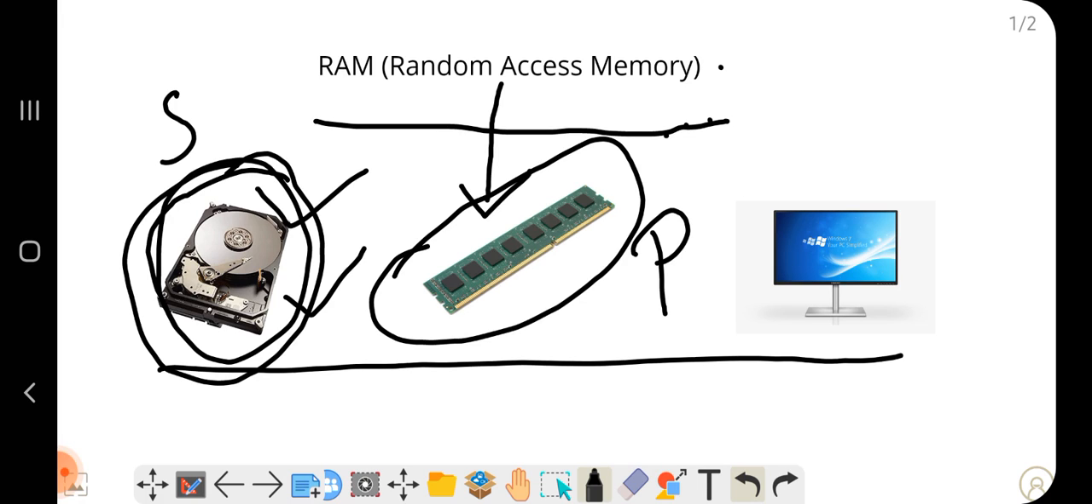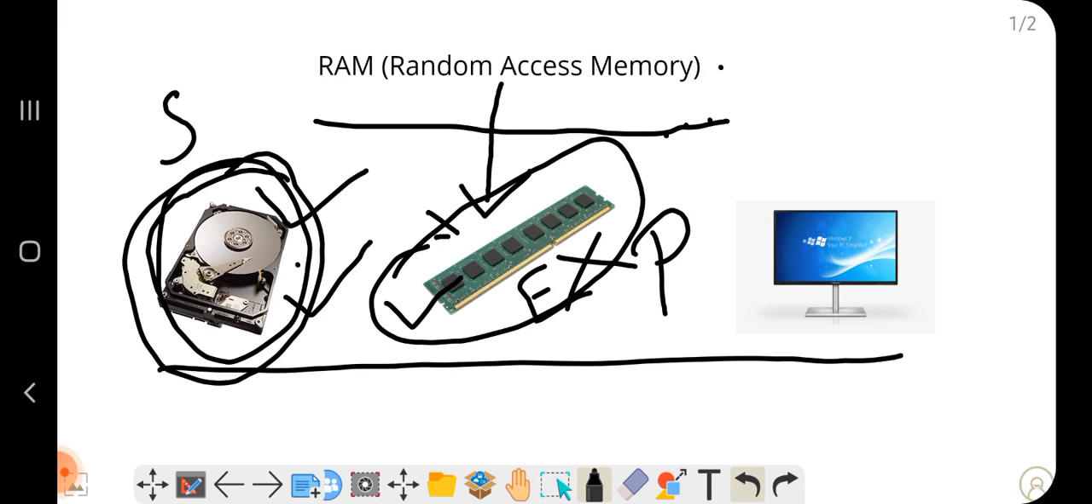Whatever the data we have in the computer, every data will be stored in the hard disk. Initially, this RAM will be empty. Nothing will be there in the RAM. RAM is an empty chip. If we want to replace the RAM, we can replace the RAM with a maximum storage capacity also. Initially, the RAM is an empty chip.